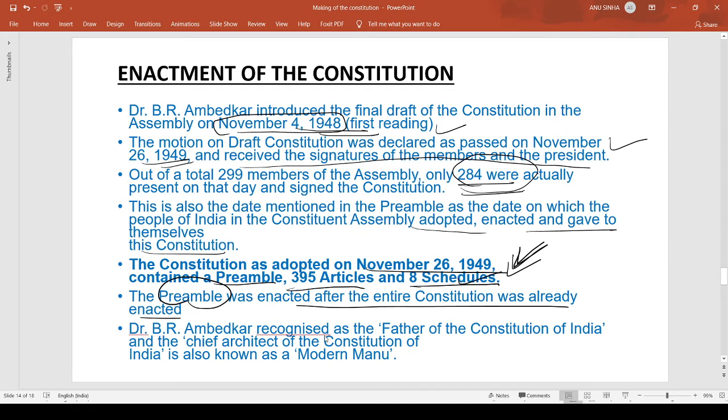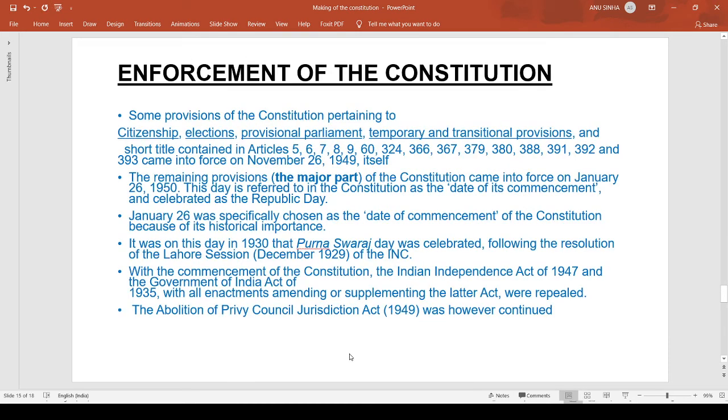Dr. B.R. Ambedkar is recognized as the father of the Constitution of India and the chief architect of the Constitution of India, also known as the Modern Manu. So who is the father of the Constitution of India? B.R. Ambedkar.